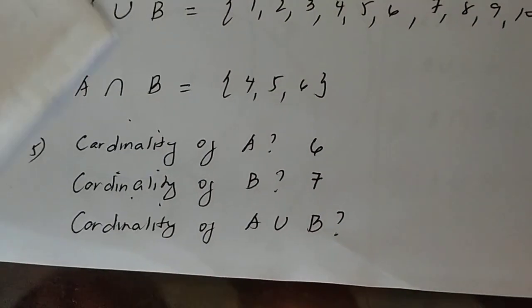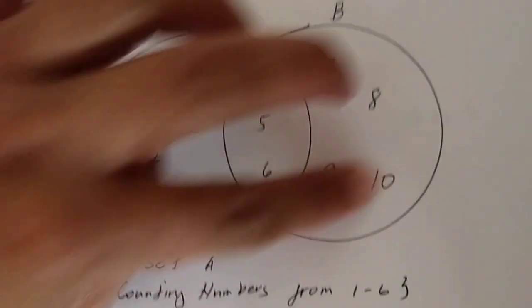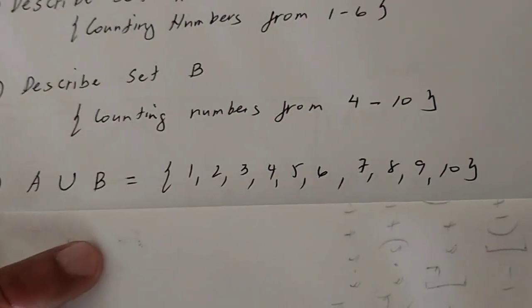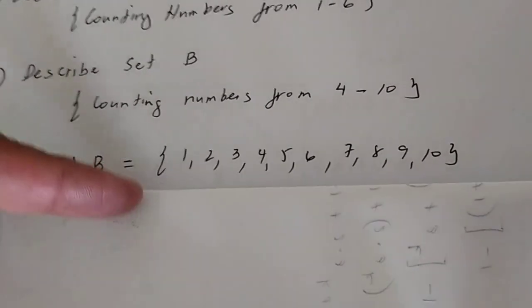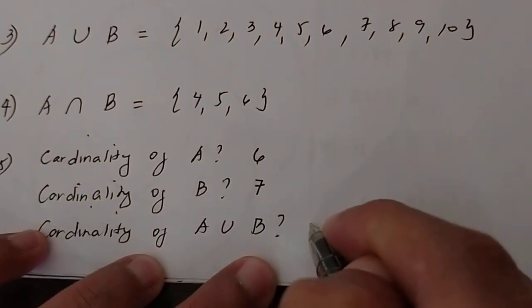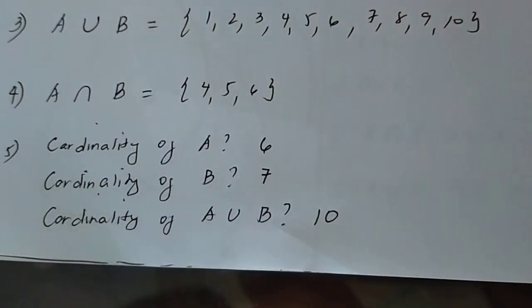Cardinality of A union of B. Take a look. This is A union of B, or this one. How many elements do we have? If we count, there are 10 elements. So, therefore, cardinality of A union of B is equal to 10. I hope you can follow. Let's go to the next page. We have only 3 pages.